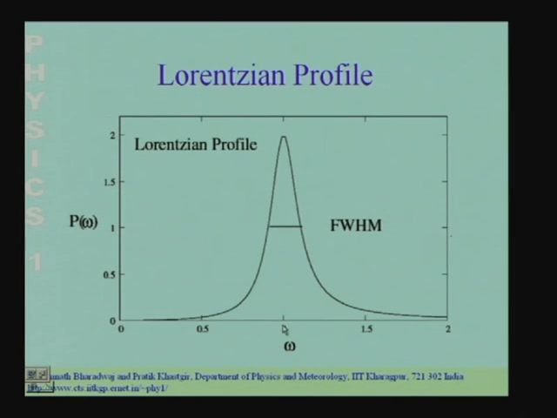So, we see that this circuit which we have considered dissipates maximum power at the resonant frequency. The current is also maximum at the resonant frequency. The energy stored in the circuit is also maximum at the resonant frequency, and the power dissipated, the amplitude of the current, and the energy all fall off as the driving frequency is shifted away from the resonant frequency.